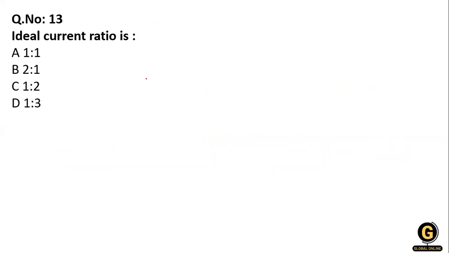Now next question. Ideal current ratio is. What is ideal current ratio? This is again a factual question. Option number B. That means the current ratio's formula is current asset divided by current liability. So what is the ideal ratio? Current assets must be greater than the current liability. That means 2:1. So option number 2 is right.